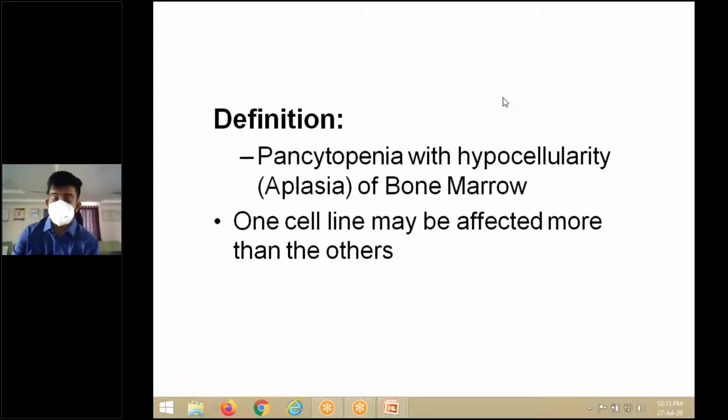So, in case it's anemia predominant, the patient will present with progressive fatigue, severe weakness, easy fatigability, and probably will land in congestive cardiac failure. If it is WBC predominant, sorry, lymphopenia or neutropenia, the patient can present with infections, fever may or may not be present, and they'll have focal signs of infection. If it's thrombocytopenia predominant, there'll be bleeding gums, there'll be purpura, petechiae, there can be easy bruisability. So these are all the features of thrombocytopenia predominant pancytopenia. So aplastic anemia can be any of these cell lines.